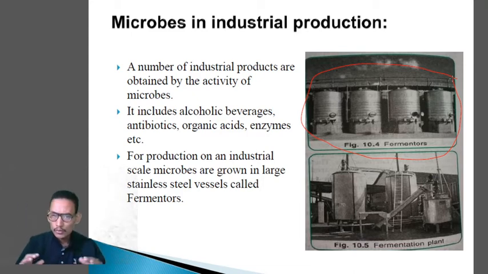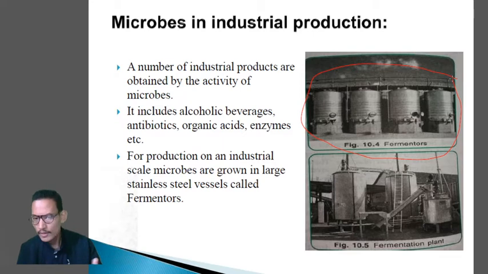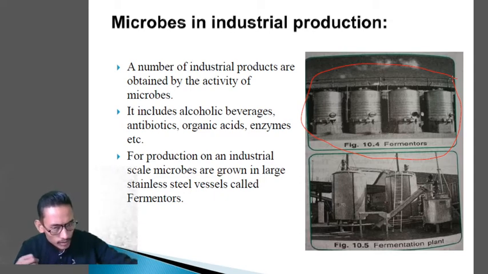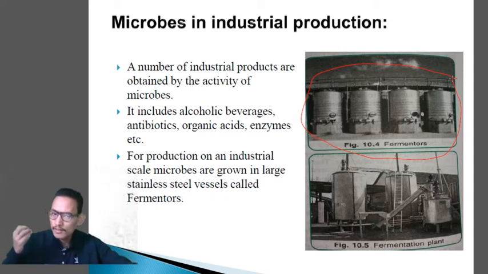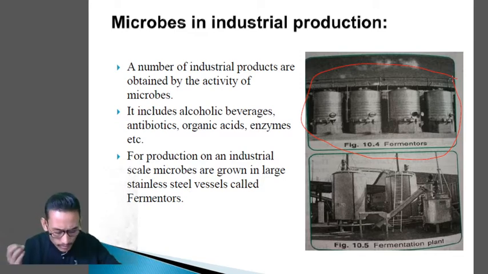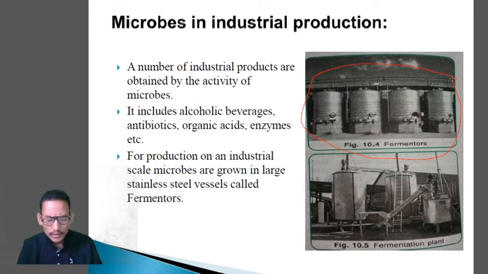So in order to grow the microbes on a larger scale, they are mainly produced in large stainless steel vessels. They are grown in these larger vessels, which are called fermenters. Clear? Now, what are fermenters actually?